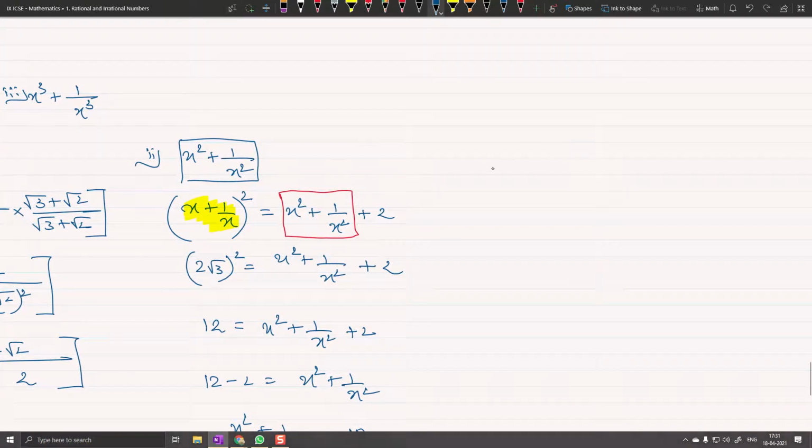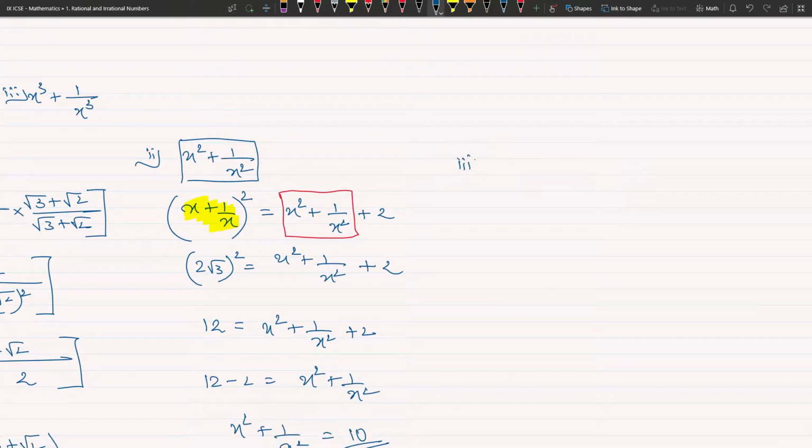Okay, remember now the third one is x cube plus 1 by x cube. So what we are going to do is we are going to write the identity first, x plus 1 by x the whole cube. Write the identity and remember it.